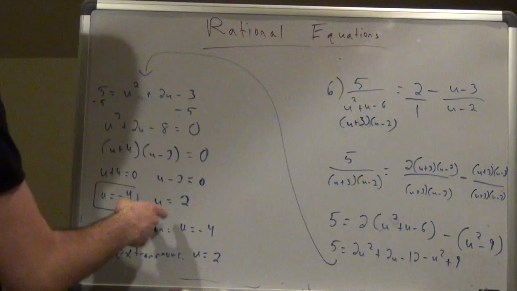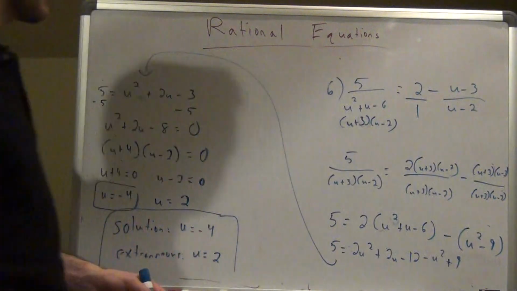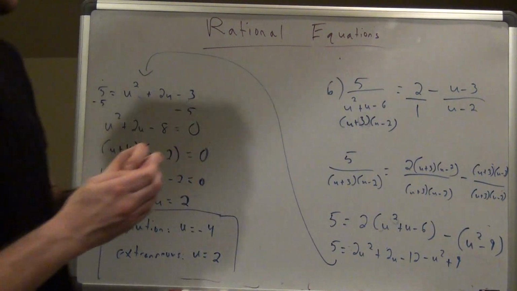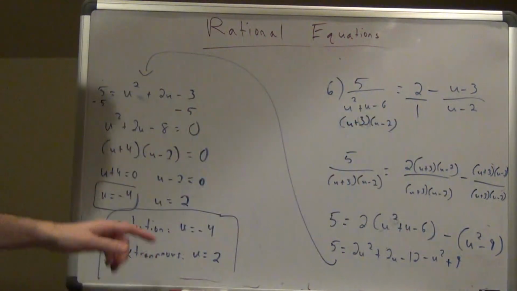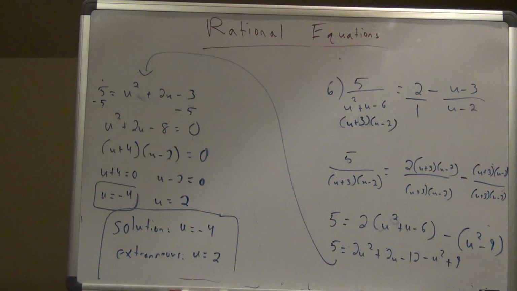So u equals 2 doesn't work, u equals -4 is my solution. So I have one solution, one extraneous solution. Like I said, you could have one of each. 2 doesn't work, because when I plug it in, it'll make a denominator 0. I can't divide by 0. -4 will work though. Alright?